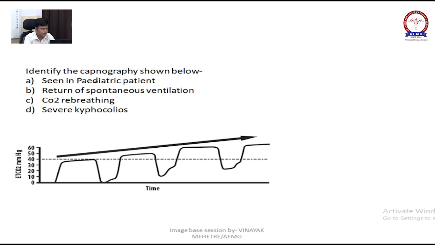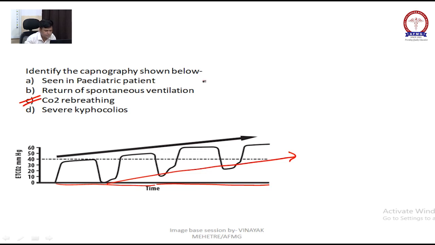Now see, this is the normal baseline, right? In the normal patient, it should not go above, but it is going above, right? So our CO2 is increasing. So the patient is rebreathing CO2. This is the graph of CO2 rebreathing. Capnography is going above the line, so obviously the patient is rebreathing CO2, right?